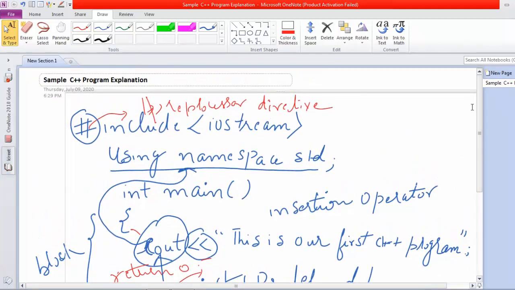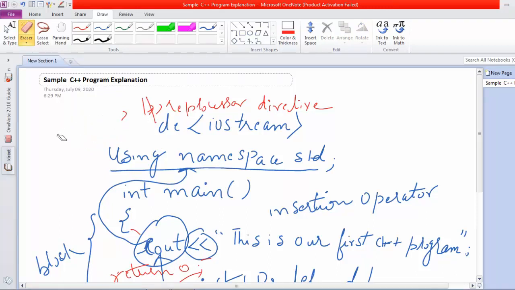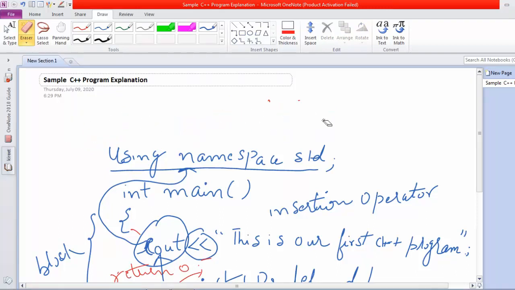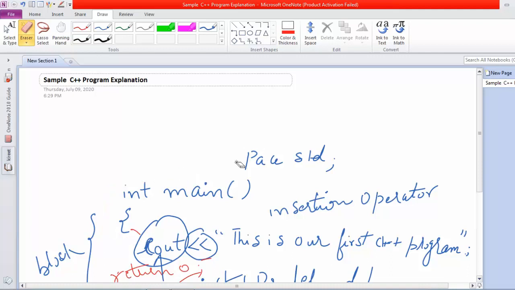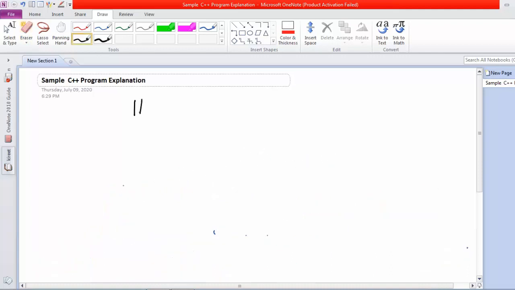Again we'll see how this particular program is working when we compile it in our editor. If I write include iostream, there is no .h, because in the newer versions of C++ it is not needed.